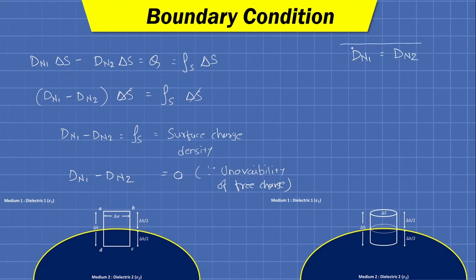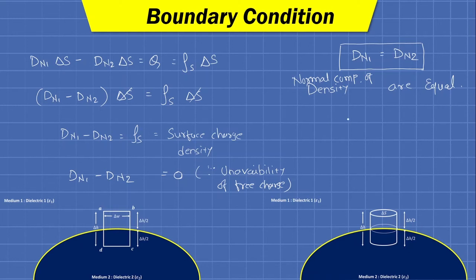So this is the very important third finding of this lecture, that is the normal component of flux density in both the media are equal. So we can say that the normal component of density are equal, and having so the D bar is continuous at the boundary of two different dielectrics.